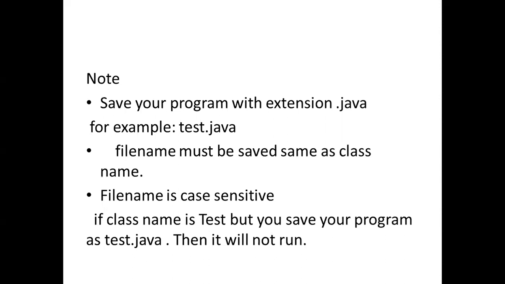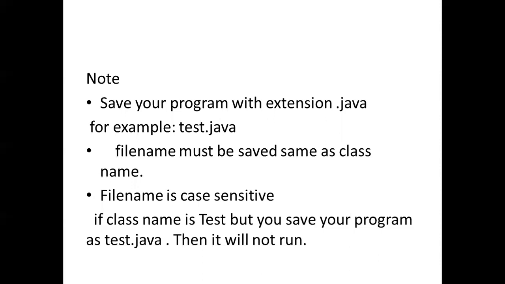Now we will discuss some points that you should keep in mind while implementing practical programs. Firstly, save your program with extension .java, for example, test.java. If you create any document in Word, you save your file with .doc, and similarly a Java program will be saved with .java. Firstly your program name and then .java. File name must be saved same as class name.